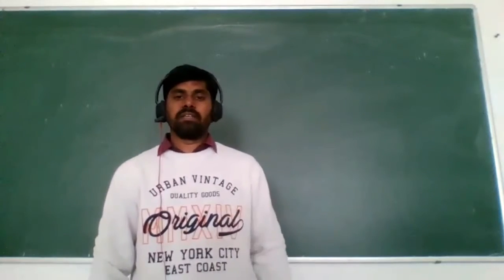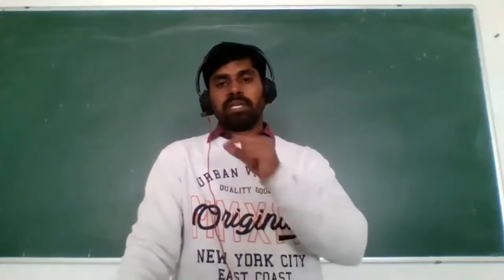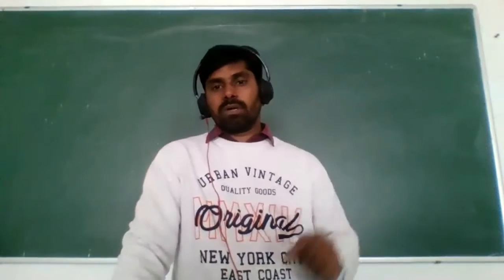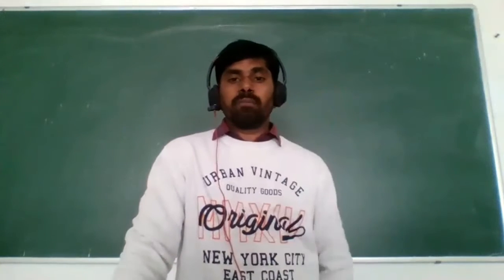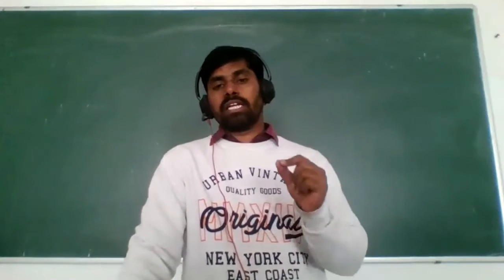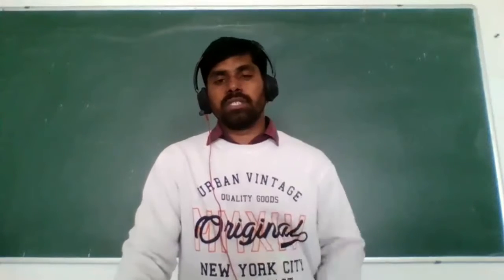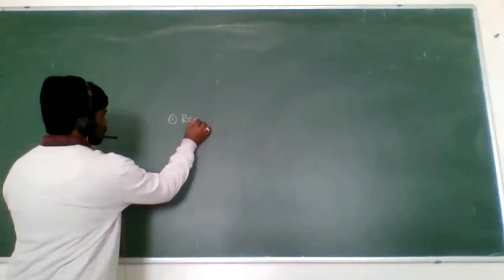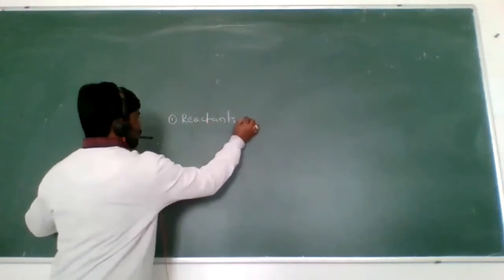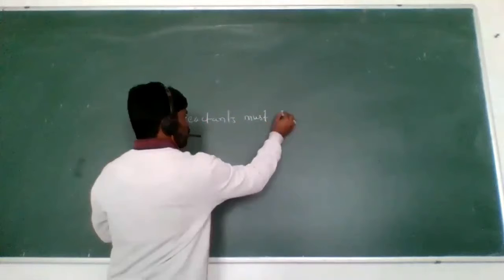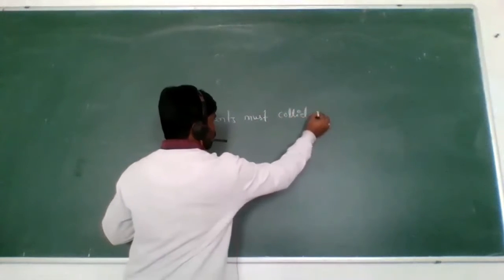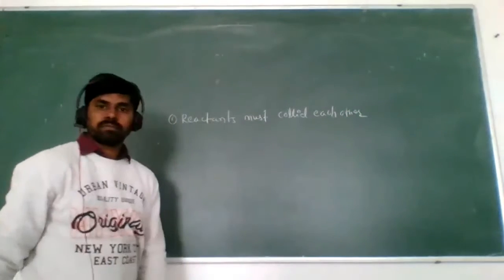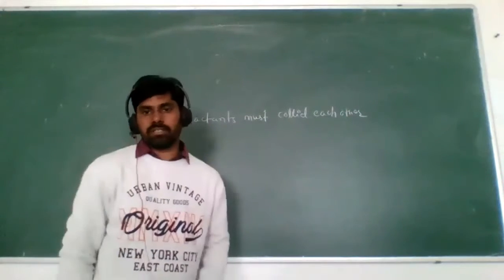Now the first point: for a reaction to occur from the reactant to the product, the reactants must collide together. The reactants must collide with each other. What is the first point? Reactants must collide each other. This is the first fact.